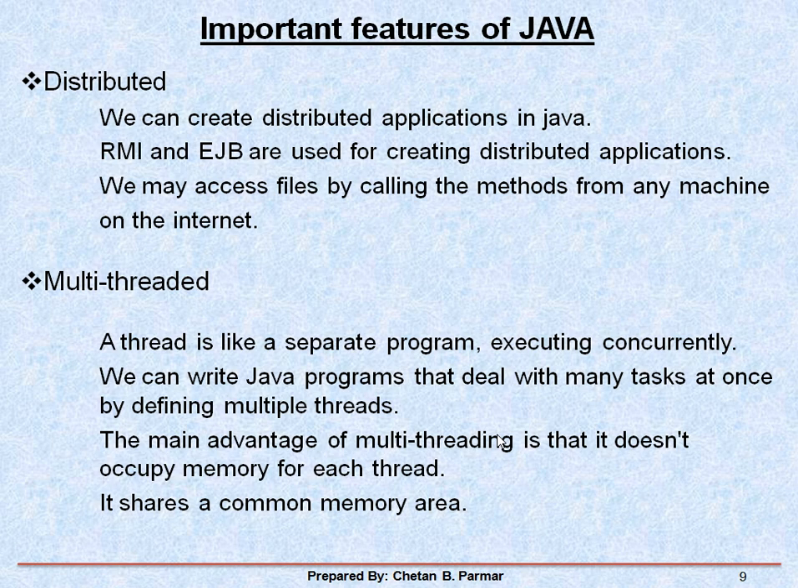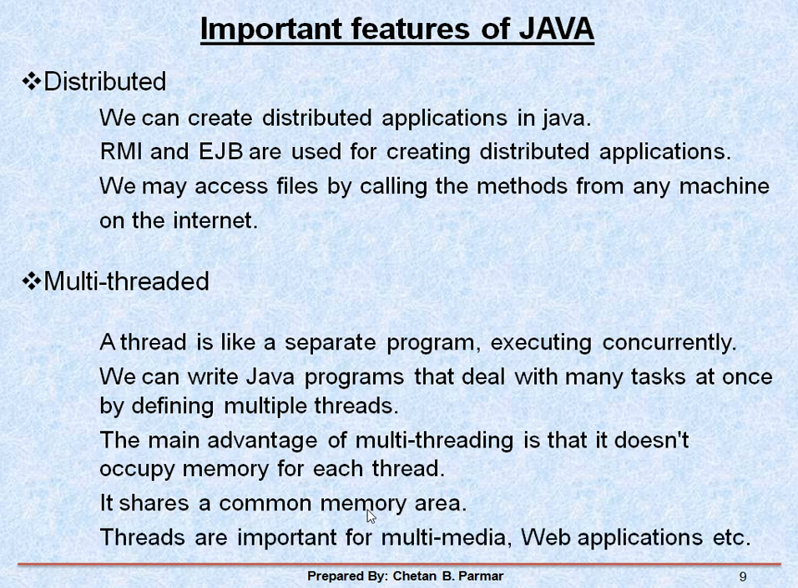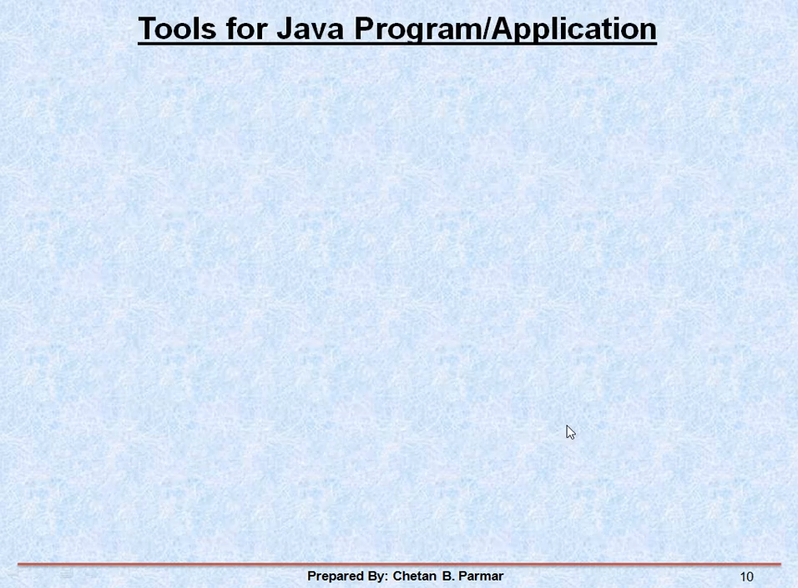So it doesn't occupy that much memory, which would be occupied by each and every component. That's why it's a lightweight process also. That's important for multimedia, web applications, etc. Now the tools. These all are the features we discussed till now. Next is the tools for Java programs and applications.